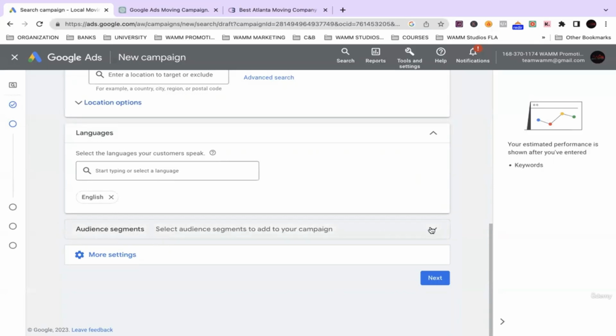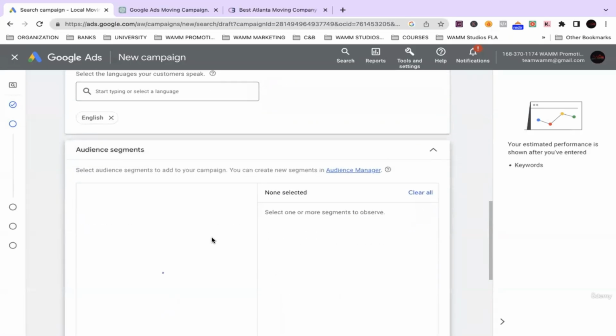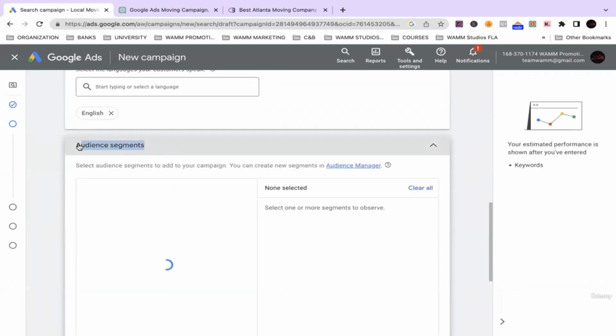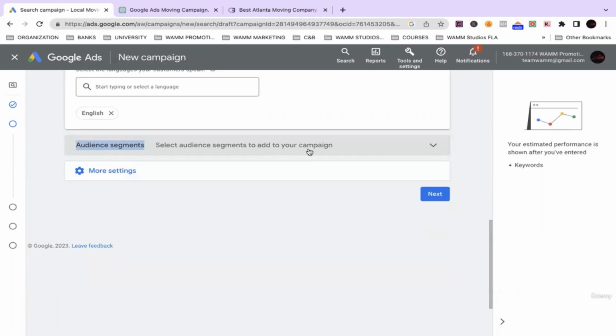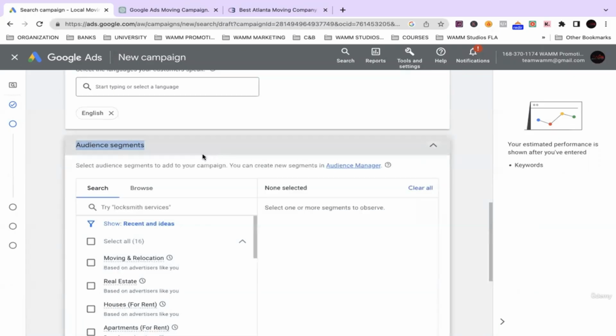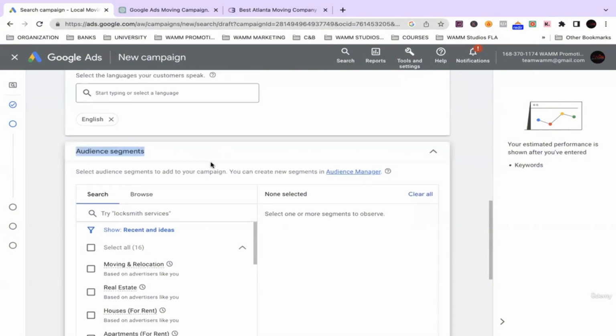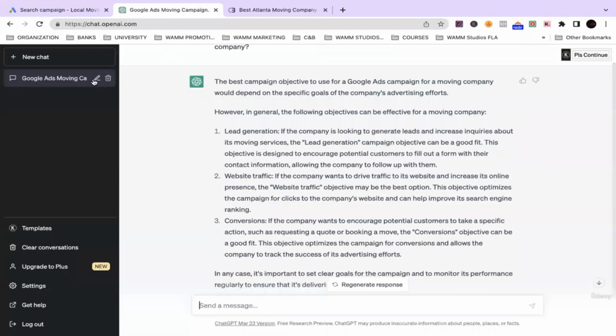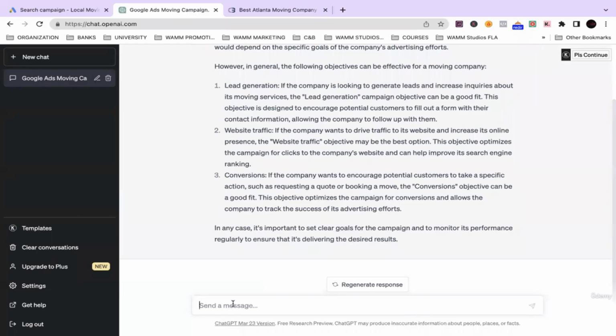Audience segments. All right, so what audience segment do I choose? What if you don't know what that means, right? So basically, an audience segment is you choosing the type of people that you want your ad to be in front of. So this is also another good option to get ChatGPT involved. All right. So what audience segments are best for a Google Ads campaign for a moving company?